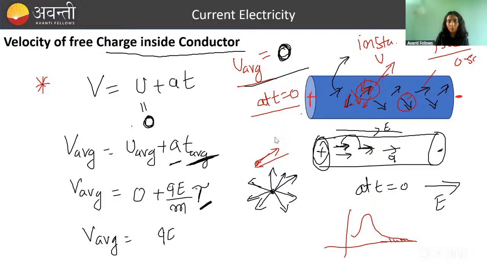So v average here is equal to QE by M tau. This v average is called drift velocity. What does drift mean? Drift is an English word meaning something started moving in a certain direction with a certain constant velocity. So v drift is QE by M tau, where tau is the relaxation time.